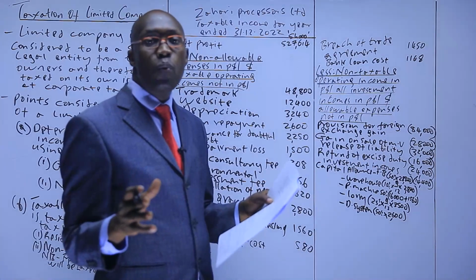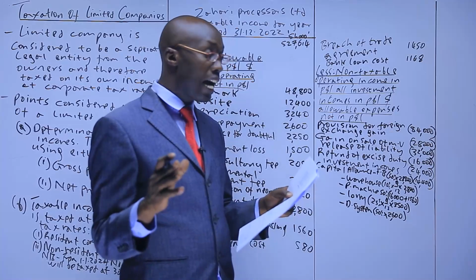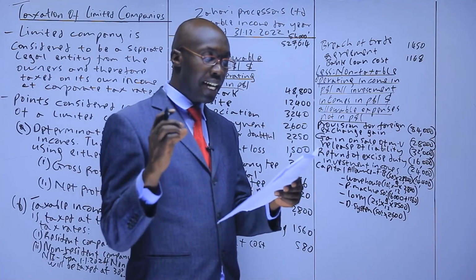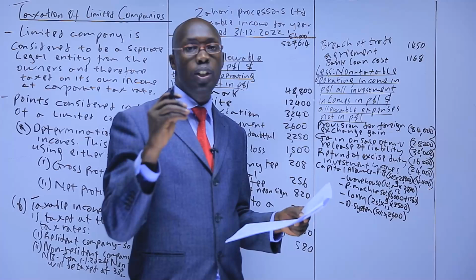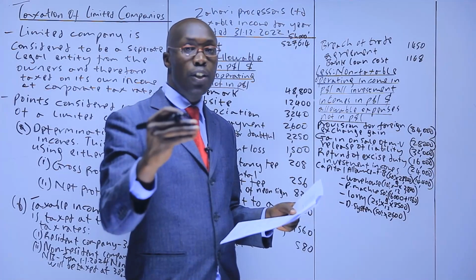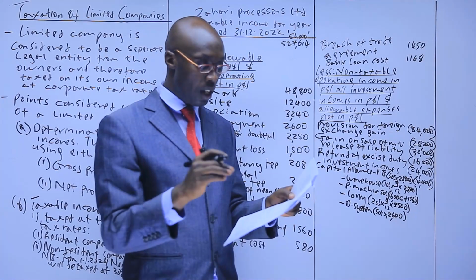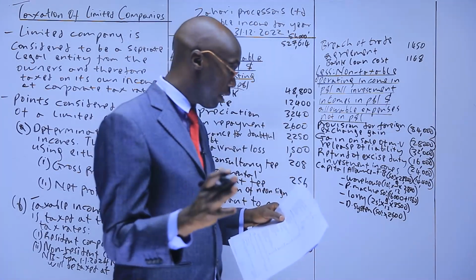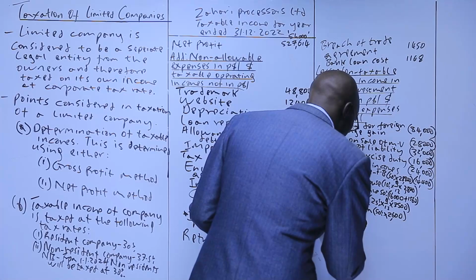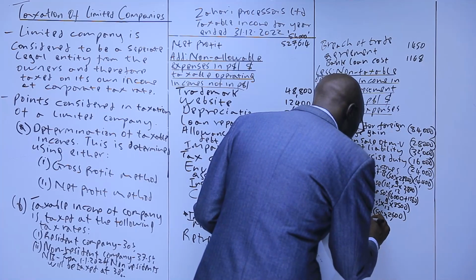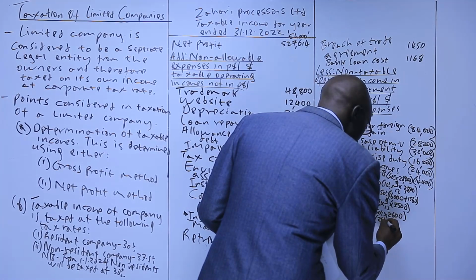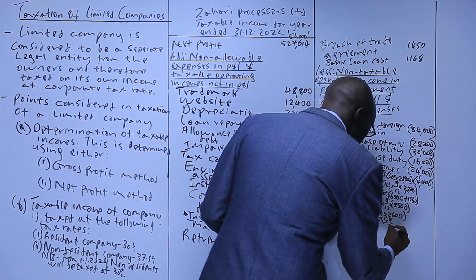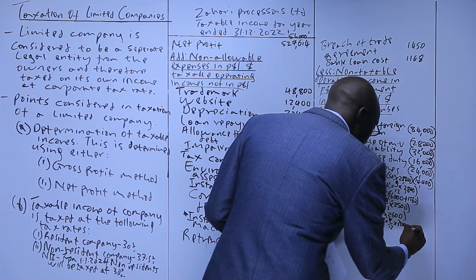For the Sarunka, we said it's 25%, and we consider time. However, we had said if a Sarunka or sport utility vehicle exceeds 3 million, we only give capital allowance to 3 million. This one is already exceeding, it's 4,840,000, so we only give 3 million. So we have Sarunka, 25% times 9 over 12 times 3.